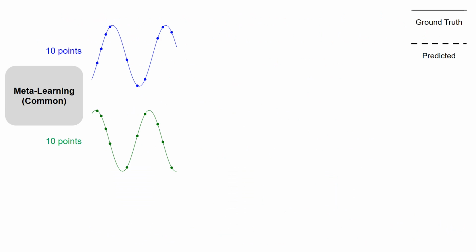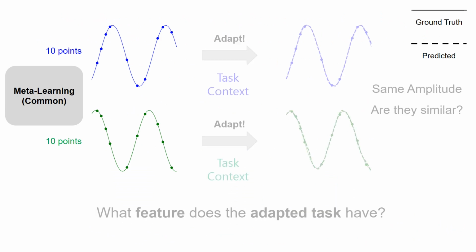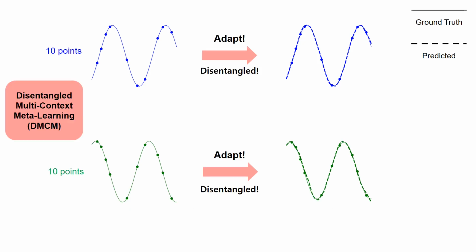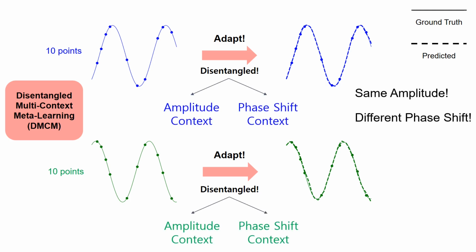Meta-learning, or learning to learn, enables models to adapt quickly to new tasks. But one limitation is that we don't know whether the model truly understands the underlying task features. Our method, Disentangled Multi-Context Meta-Learning, DMCM, learns multiple context vectors, each corresponding to a distinct factor of variation.